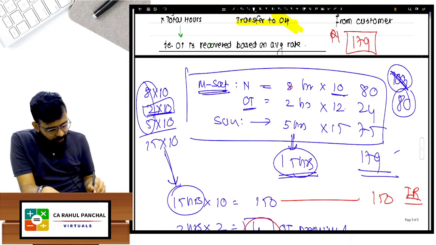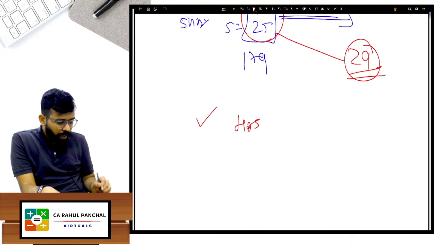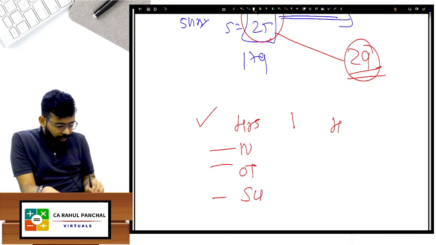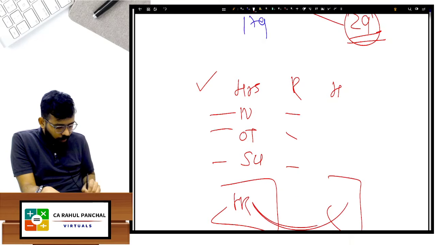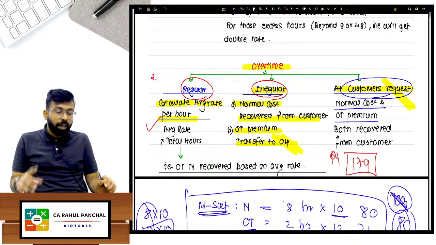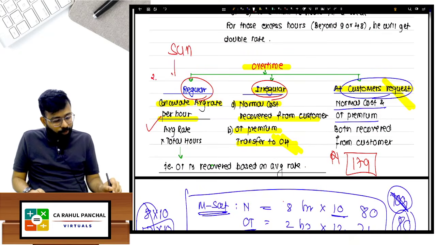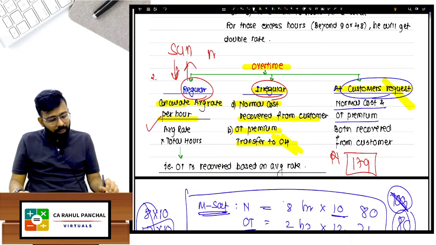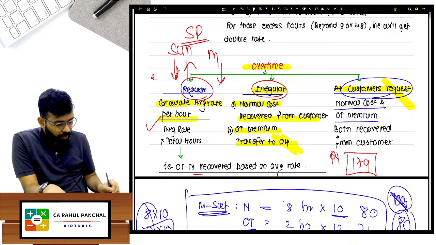Weighted average मतलब you will say total 150 hours का इतना रुपया, तो एक average rate you will calculate कि in entire year how many hours we have worked for, normally, OT वाला, Sunday वाला, then what is the rate which is there, you will take the total hours and total cost. So in totality, you will take one average rate and that will be recovered from the customer, because it is regular you have to recover, but you cannot have different prices कि Sunday वाला I can sell it for lower, महंगे में Monday वाला I will sell it for lower. तो I have one average, एक selling price, I need only one price.